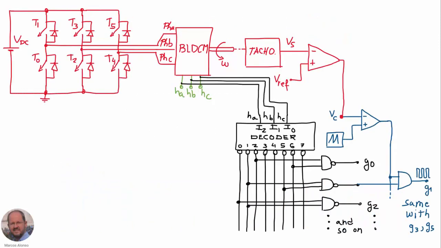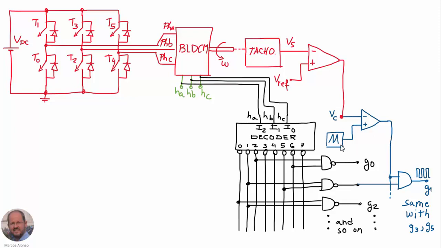BLDC motor. In previous videos we have seen how to drive the BLDC motor using our power converter and using this control circuit based on a decoder from the signals that are generated from the hall sensors. Then we can finally generate the gate signals for the switches. So also we have seen in other videos that we can implement a PWM control in this way by adding the elements in blue here.